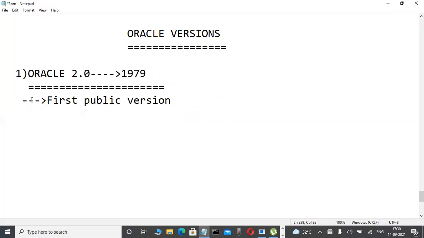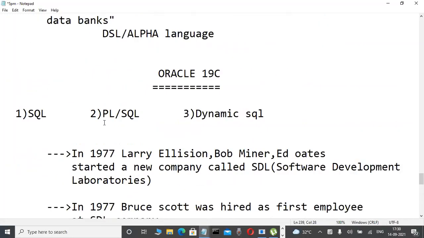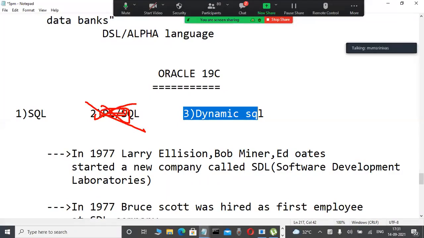Now observe slowly why we are telling you these versions. It gives you knowledge so you can easily understand. Oracle is a relational database product. We operate Oracle with SQL, PLSQL and dynamic SQL languages. But unfortunately, in those days, in the 2.0 version, the PLSQL language and dynamic SQL were not there.